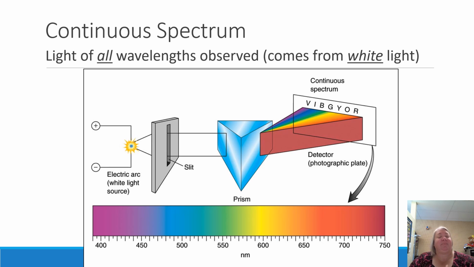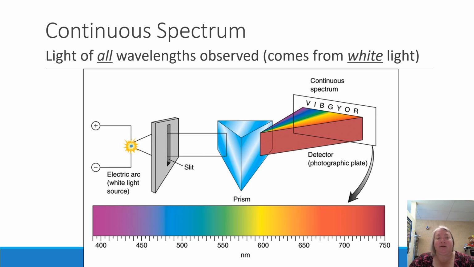So here's an example of what's called a continuous spectrum. When I was a little kid, I was so jealous of my best friend because she had a prism that she could hang in her bedroom window. And when the light would shine in just right, she would have rainbows all over her bedroom. And I thought it was just the coolest thing ever. That is a continuous spectrum.